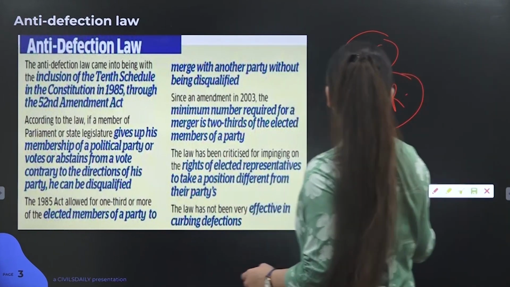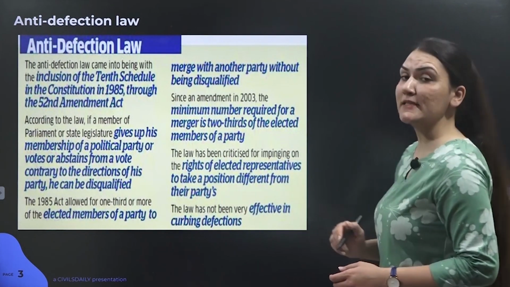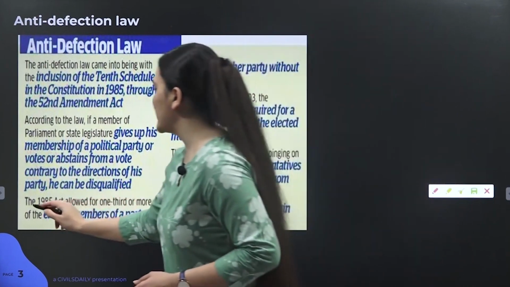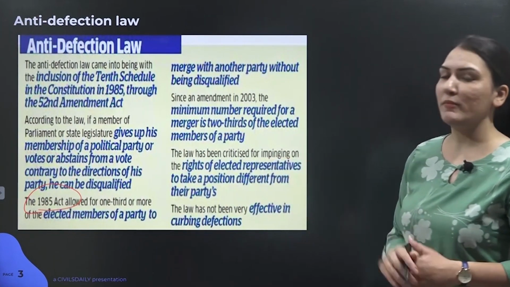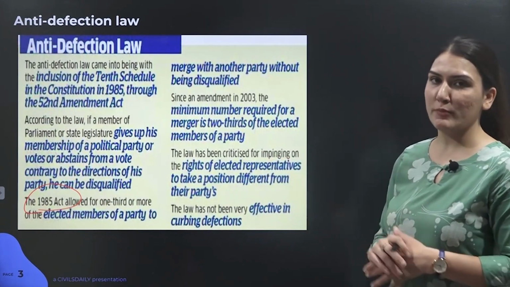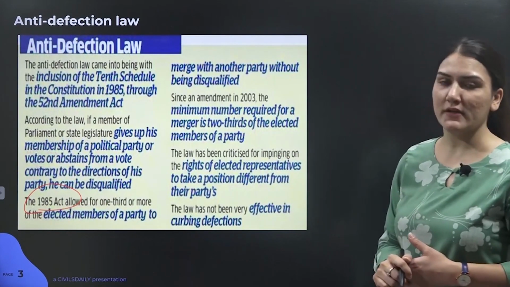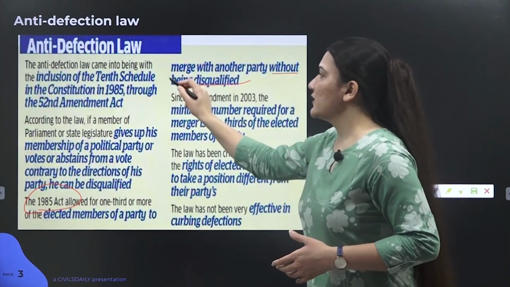Now, there was earlier a provision regarding split. So in 1985 Act, it allowed for 1/3 or more of the elected members of a party to split from a particular party and join another party without getting disqualified.